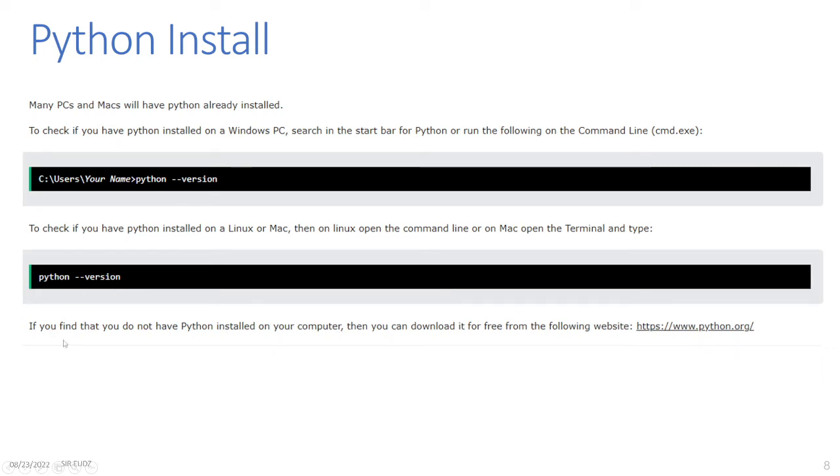So it's similar. If you find that you do not have Python installed on your computer, then you can download it for free from the following website: https://www.python.org. Or actually, you can just open your command line in Windows and type python. Usually, if you don't have Python yet, the Microsoft Store, or something similar, will connect you to the link where you can download and install Python. So just try that one. Just type python in your command line.